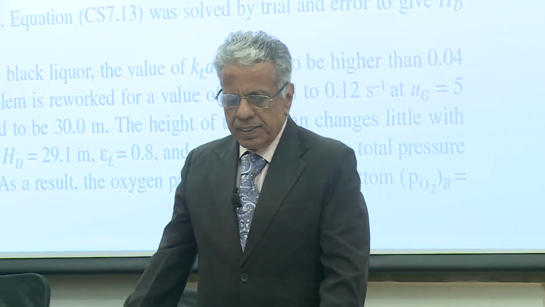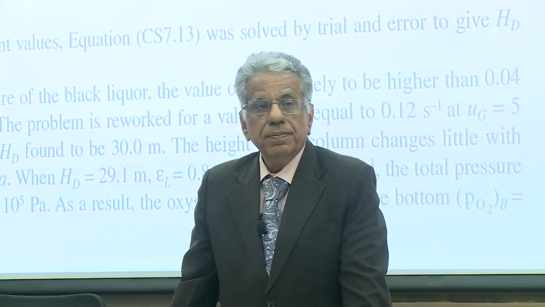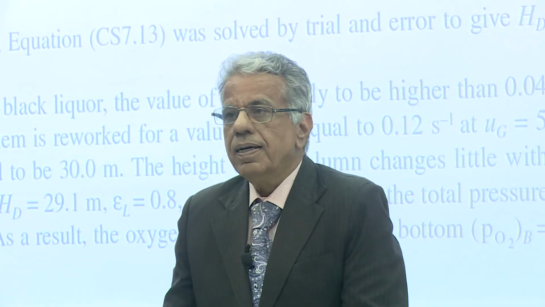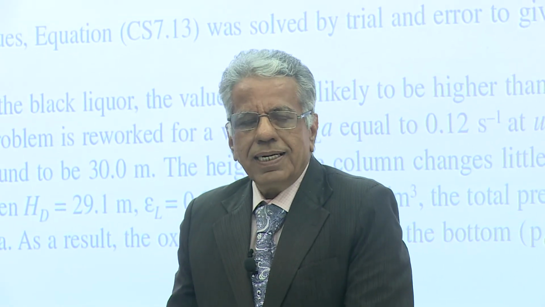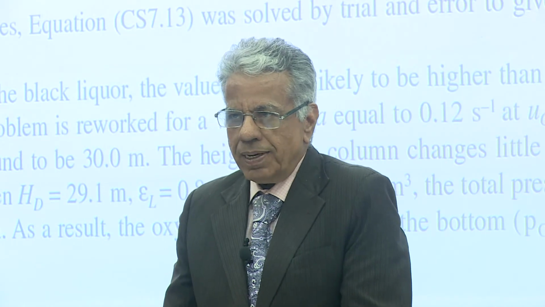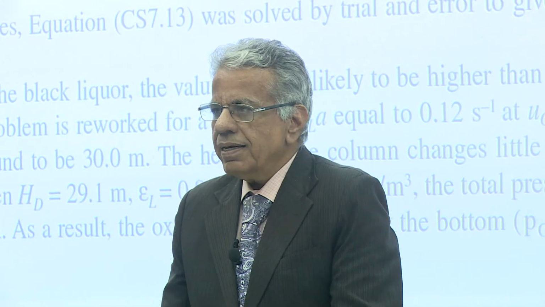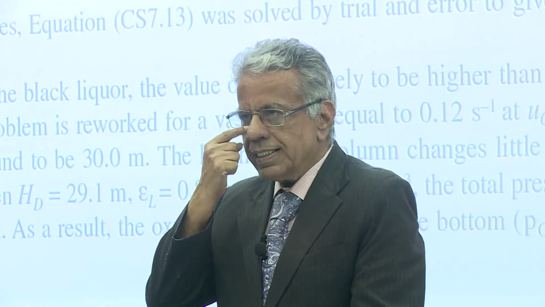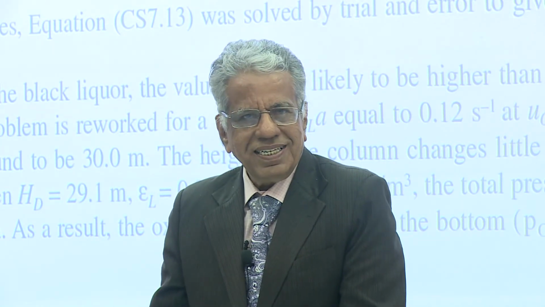Sometime during the course of the first 2 or 3 lectures, I said that the transport rates, let it be heat transfer, mass transfer or momentum transfer, which happen in a molecular manner, are very slow. And therefore, we deliberately introduce turbulence in the system by supplying energy in different ways.